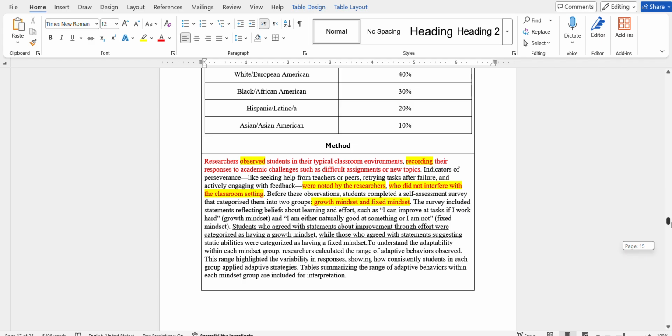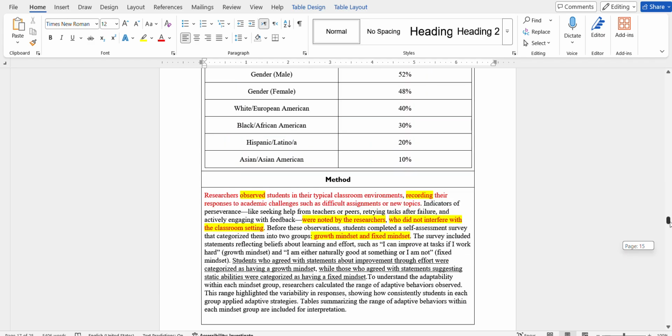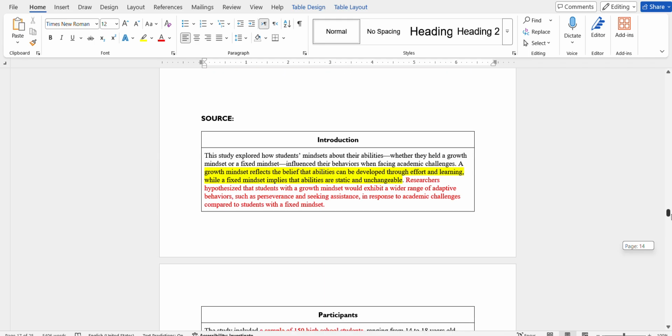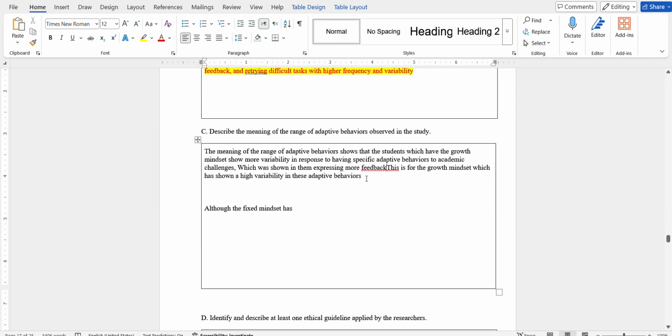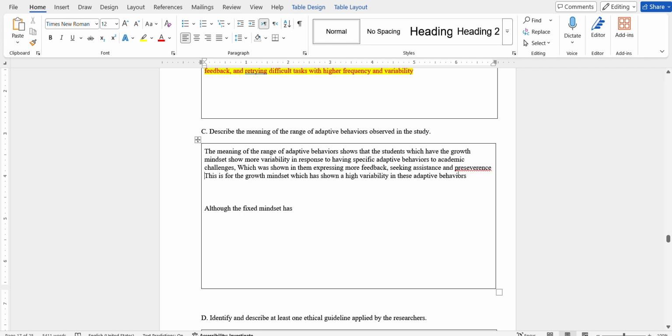I can improve a task if I work hard. A wide range of adaptations such as perseverance, seeking assistance, and perseverance. Okay, how do you call this?